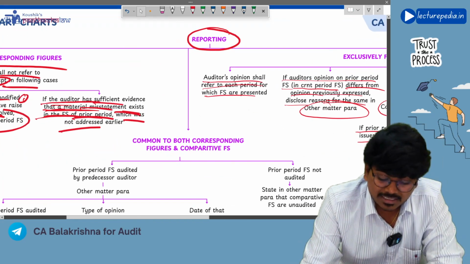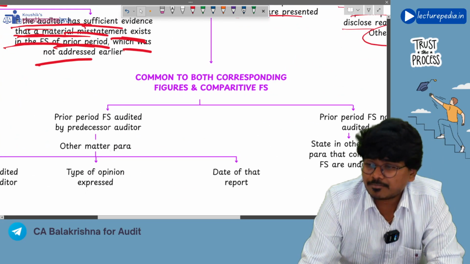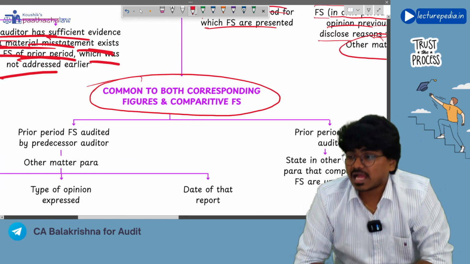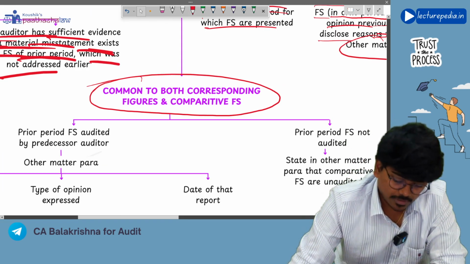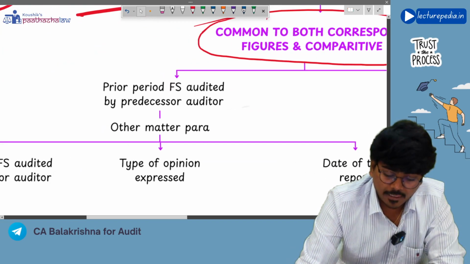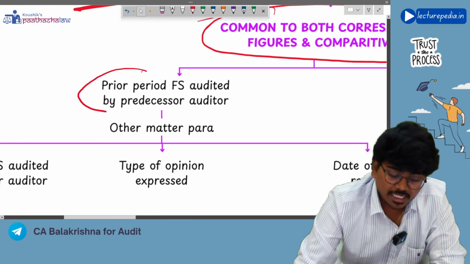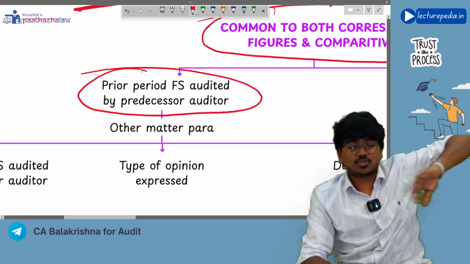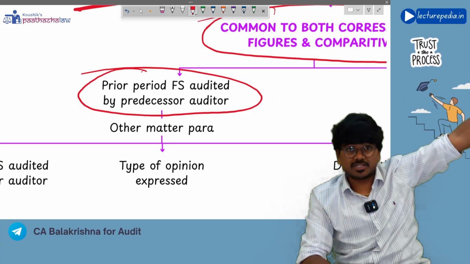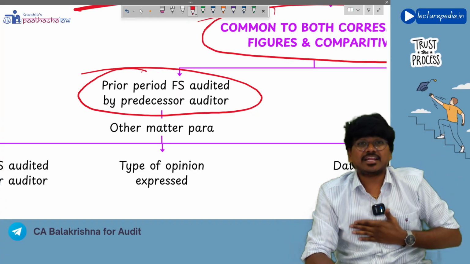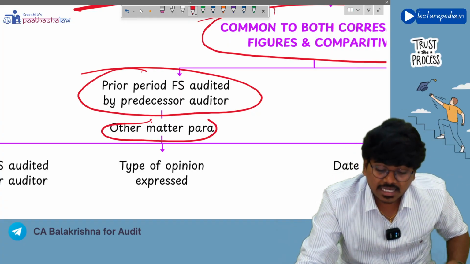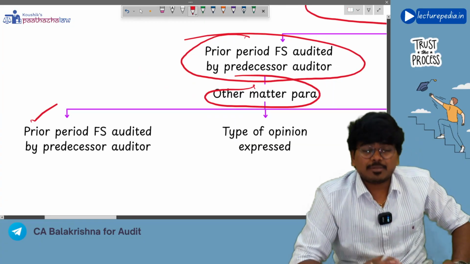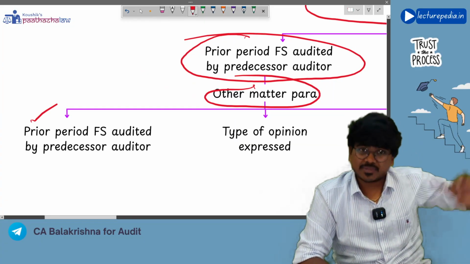Next, reporting that is common to both corresponding figures and comparative financial statements. Firstly, if prior period financial statements were audited by a predecessor auditor, in such a situation the current auditor in his audit report, in the other matter paragraph, should mention the fact that prior period financial statements were audited by some other auditor.